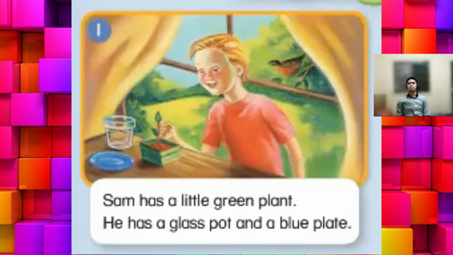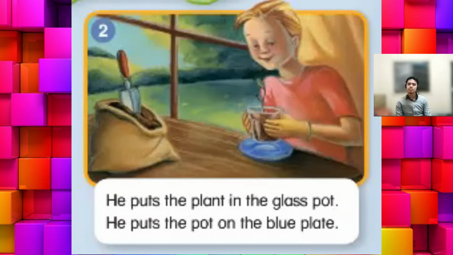Page 11. C. Listen and read along. Sam's plant. 1, Sam has a little green plant. He has a glass pot and a blue plate. 2, He puts the plant in the glass pot.